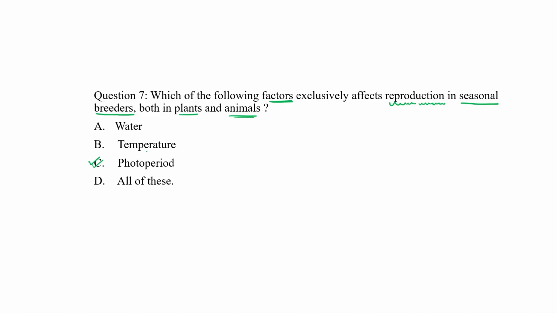Because there are some plants which bloom according to the photoperiod, according to the duration of sunlight. Some plants bloom at night, some plants bloom in the presence of not less than 8 to 10 hours of full sunlight. Similarly, some animals like dogs and cats are seasonal breeders. They breed during a particular season. So photoperiod is the factor which affects reproduction in seasonal breeders.